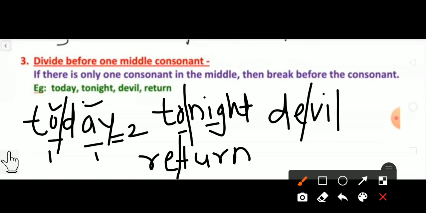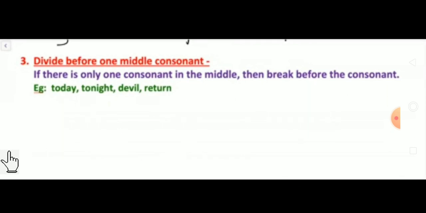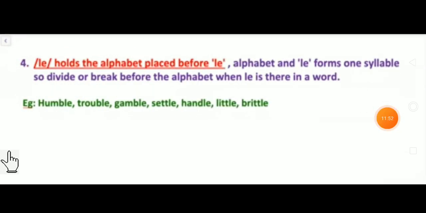Yes. Now move to the fourth rule. What is our fourth rule? Yes. So our fourth rule says, see, LE holds the alphabet placed before LE. LE holds the alphabet placed before LE. So what we have to do? Alphabet and LE form one syllable. So divide or break before the alphabet when LE is there in a word.